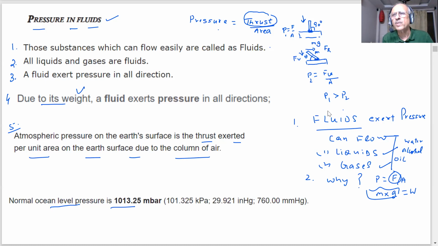Mercury is used in the barometer to measure that. 760 millimeter of Hg means what? Height of the column. How many centimeters will it be? 76 centimeters.